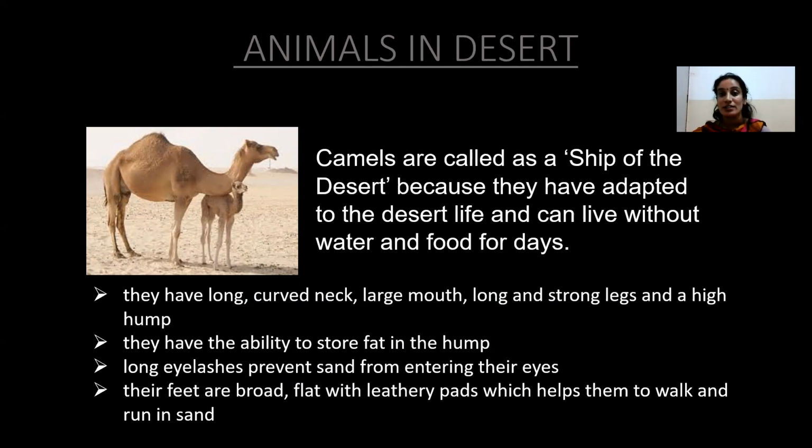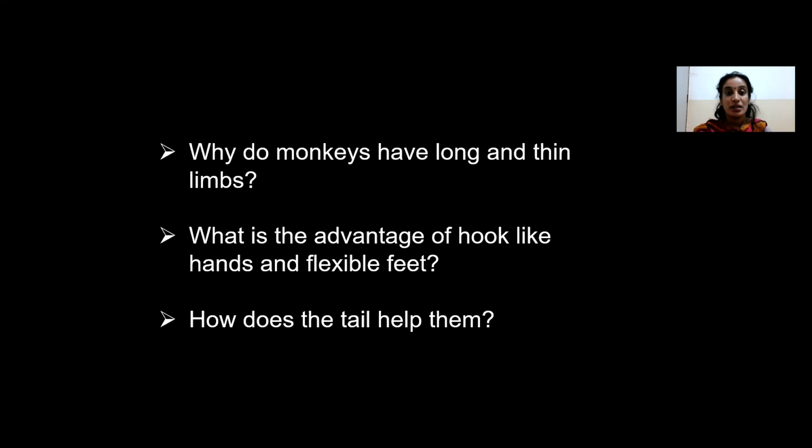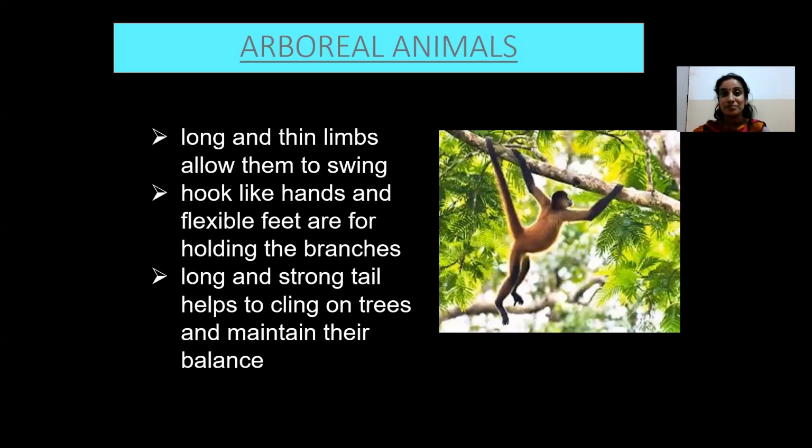This is all about the terrestrial animals. Now, children, can you guess this? Why do monkeys have long and thin limbs? What is the advantage of hook-like hands and flexible feet? How does the tail help them? You have observed the monkeys, right? Yes. They are referred to as arboreal animals. Arboreal animals live mostly on trees.